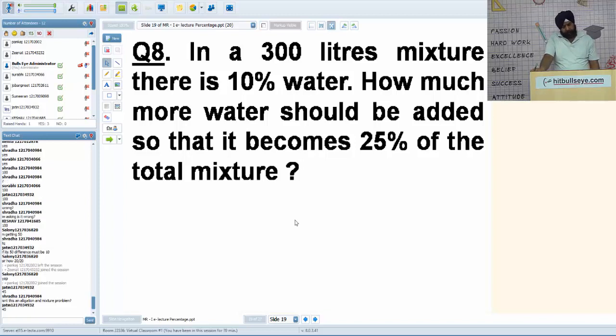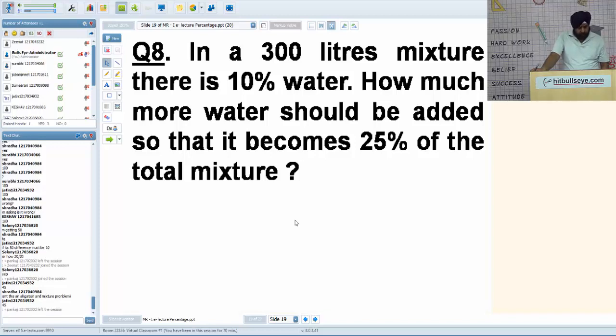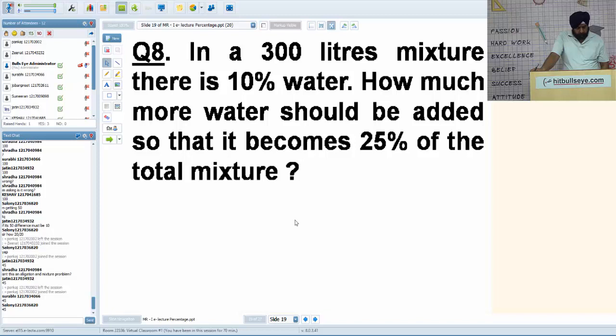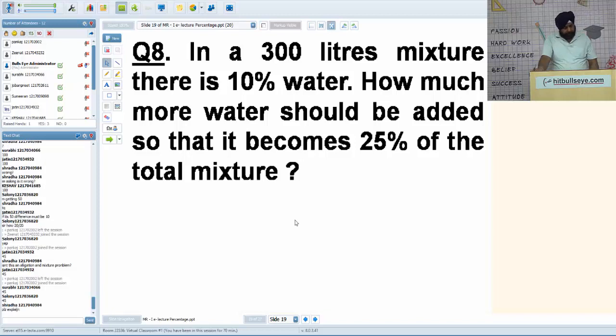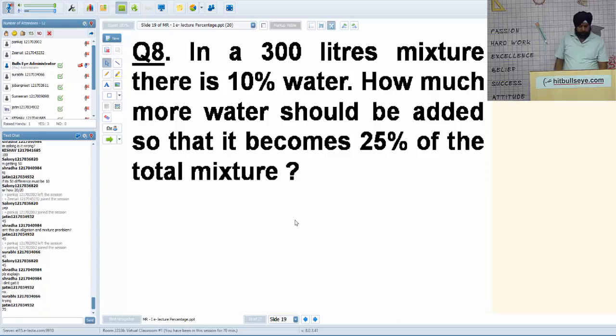Jatin, 45. Yasin, absolutely, 10%, 25%, 15%, 15% of 300, 45. Jatin, see it again. Where you are wrong, please see it. It's not 45. This is a trap. May I proceed? Or are you trying? Okay, Surabhi is still trying.